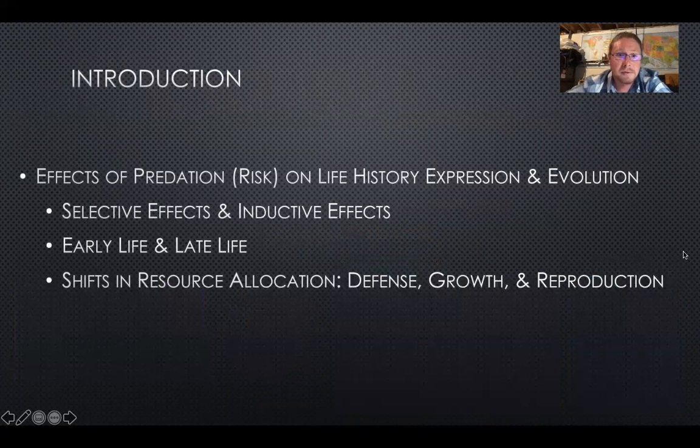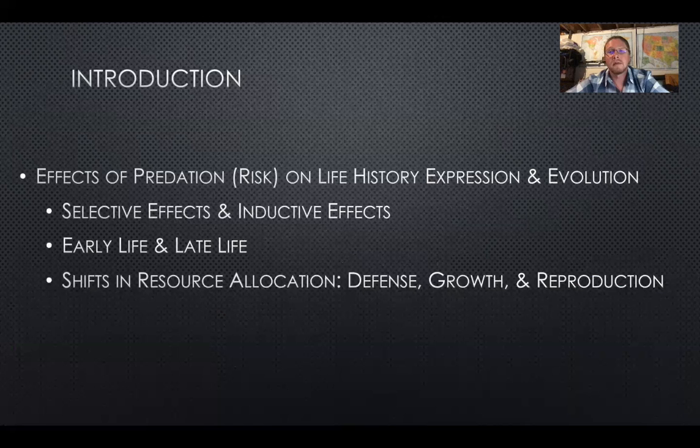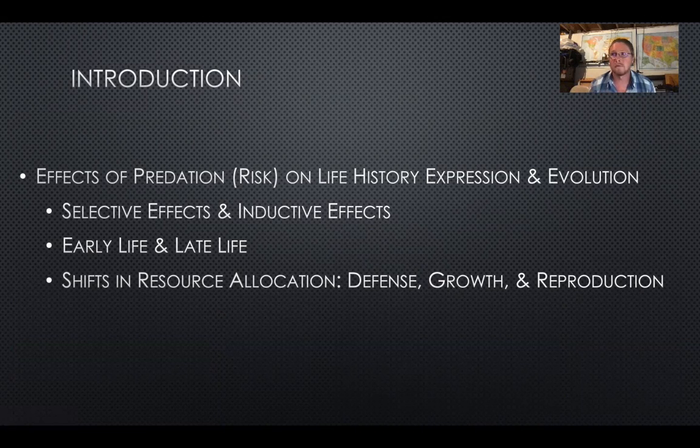Research in my lab is really focused on understanding the evolution of life history expression and mating system evolution, and how this happens under variable environmental conditions. Predation risk is one of the major environmental factors that I'm really interested in, and how it affects these traits. We know predation can have selective effects on the evolution of life history traits, for example.